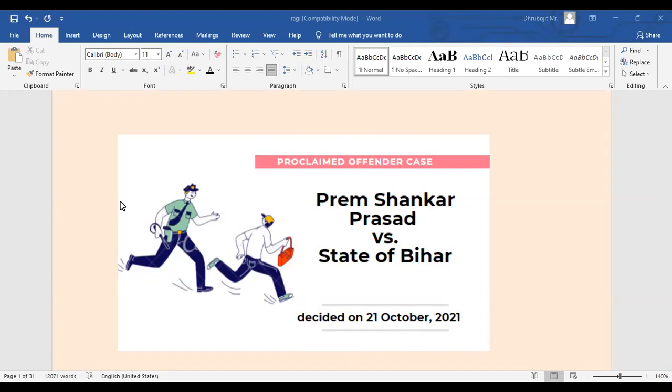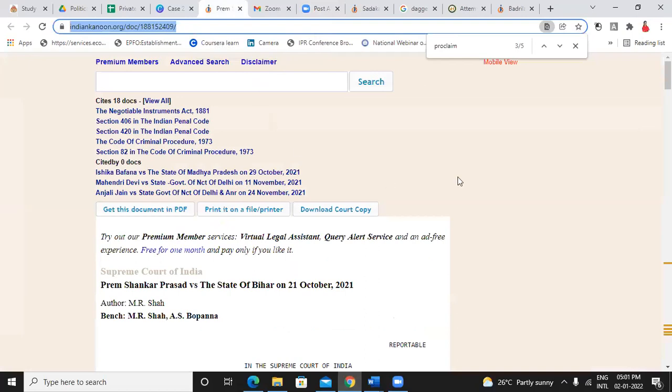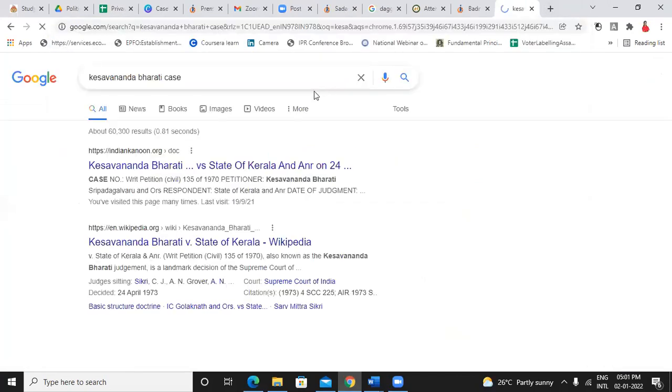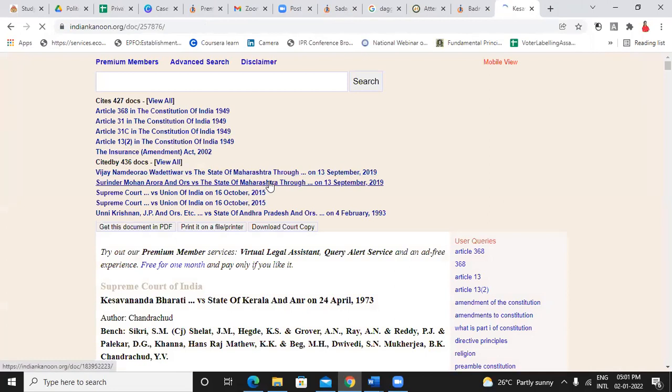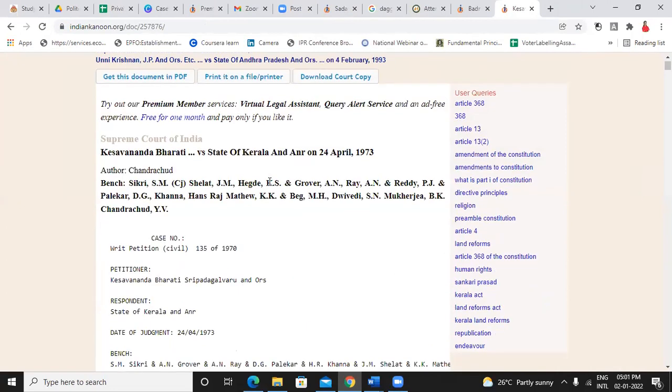I will share my screen 1 second. Okay, so it was decided on 21st of October 2021. Sometimes when we discuss a case, it would apply even if you are reading a case from a book or some article or somewhere.